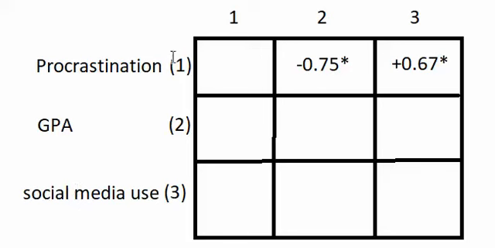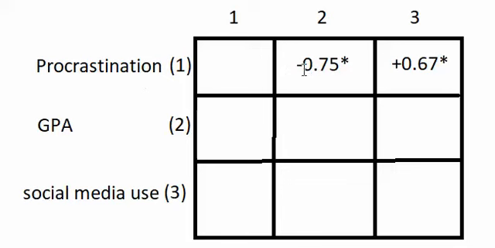And it looks like the researcher found a correlation of negative 0.75 between procrastination and GPA, which is variable 2. See how this is 1 and 2. And it's also a significant negative correlation because of the asterisks. So we're confident that it's not just due to random chance. We're confident the two variables are actually related.